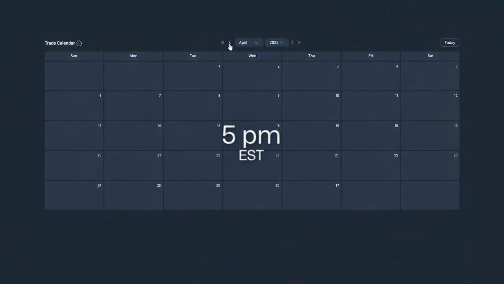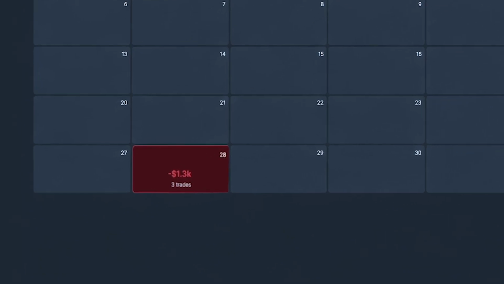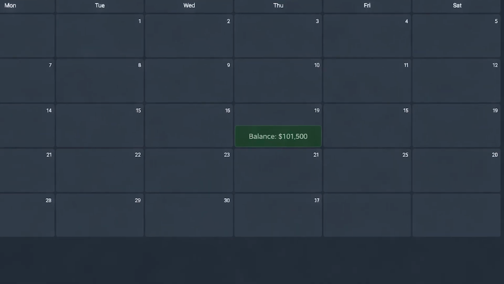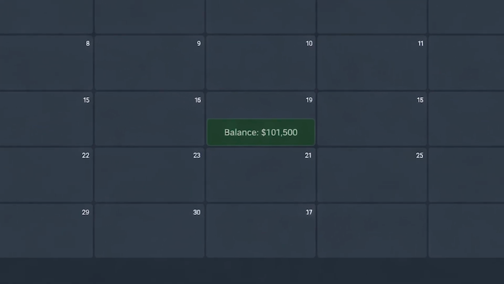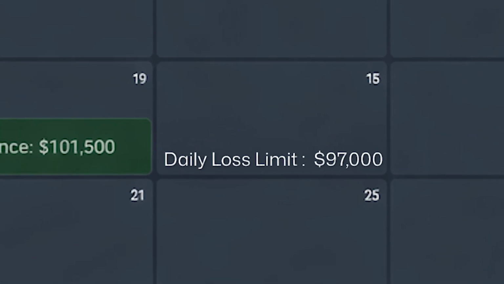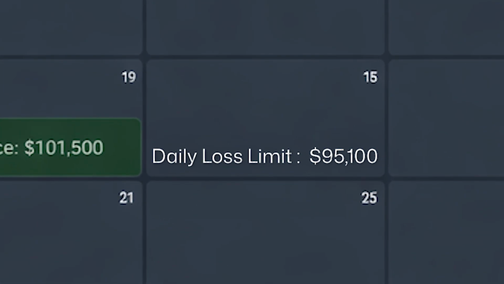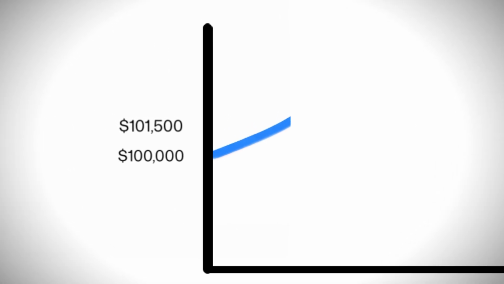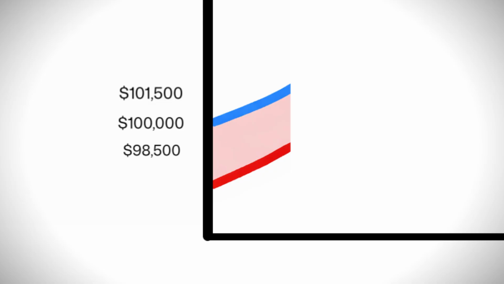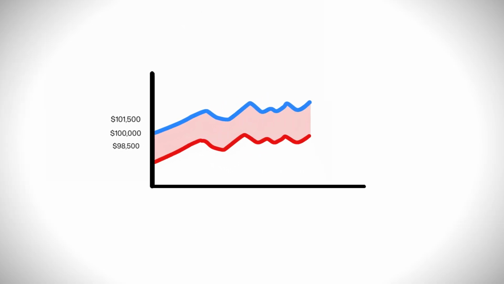Every day at 5 p.m. Eastern, a daily snapshot is taken. So let's say you're on that same 100k account, and at the 5 p.m. snapshot, your balance is $101,500. Your daily loss limit for the next day is calculated from that snapshot. $101,500 minus $3,000 gives you a level of $98,500. So as long as you stay above that level, you're all good.